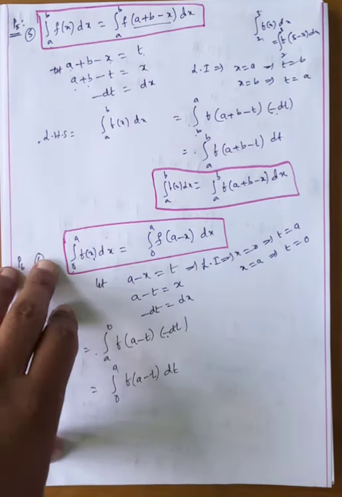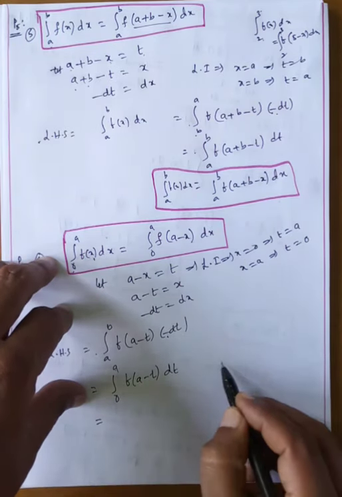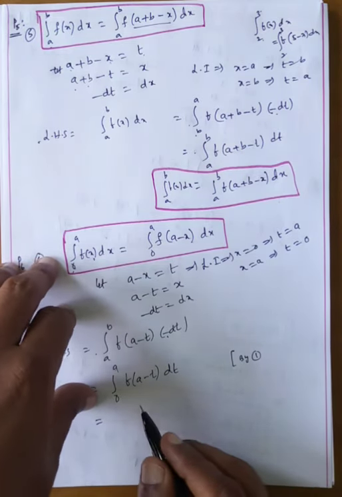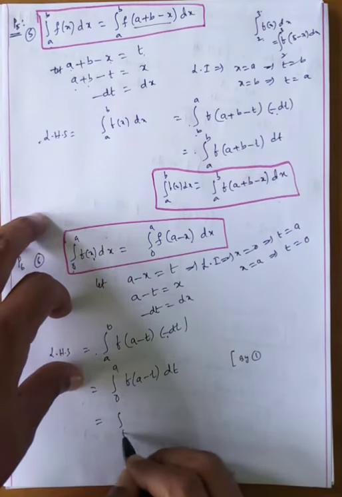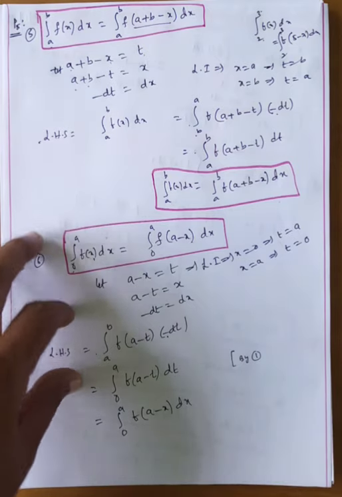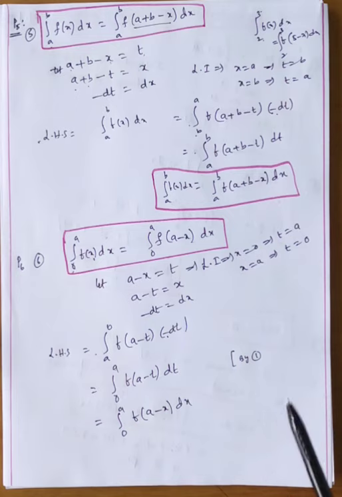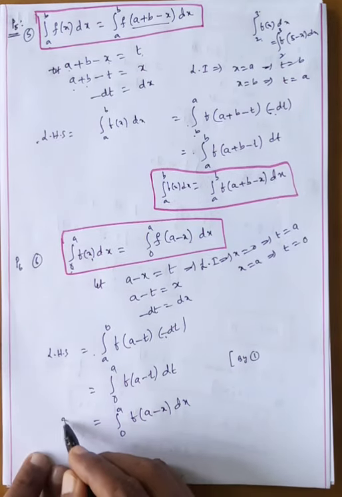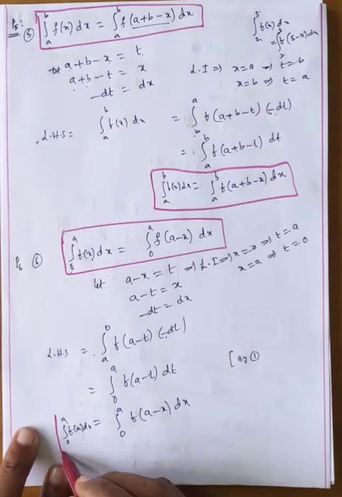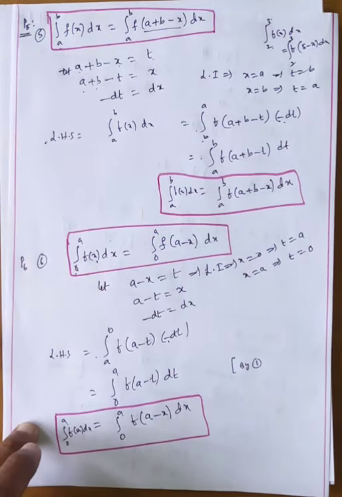Now the integration is independent of the change of the variable, by property 1. Integration is not dependent on the variable, so instead of t we can write x. No change at all. This is the formula: integral 0 to a f of x dx. Okay, my dear students, in this way we will complete the problems. This is another very important property, my dear students.